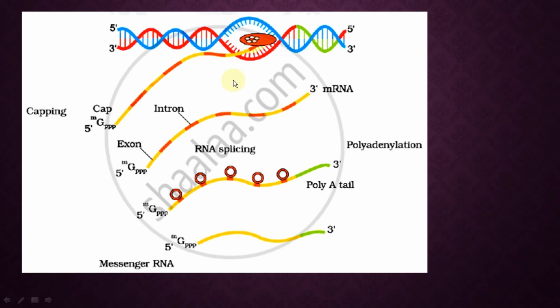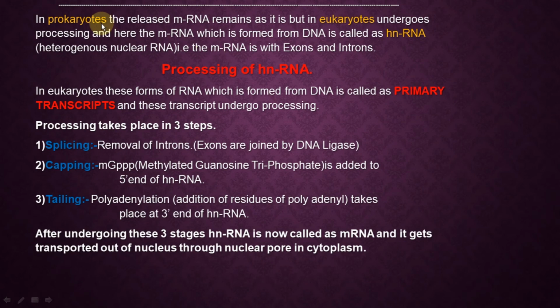But what happens in prokaryotes? This newly formed mRNA remains as it is. But in our cells, in eukaryotes, it undergoes certain processing. Just see, in prokaryotes, the released mRNA remains as it is inside the cytoplasm. But in eukaryotes, it undergoes processing. Initially, processing is not done, so at present this mRNA is called hnRNA. hnRNA means heterogeneous nuclear RNA.